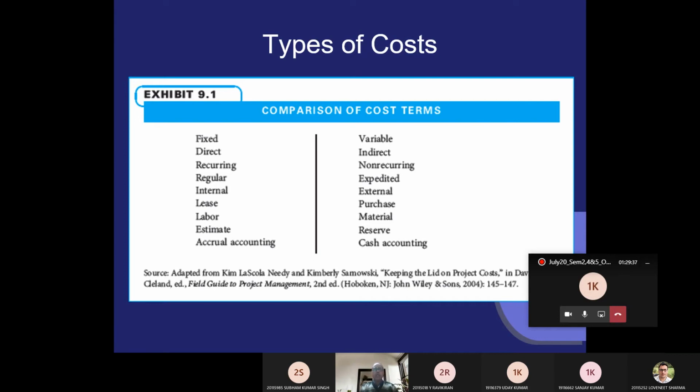Similarly, the costs are of two different baskets we can put: fixed cost, variable cost. I'm not going to elaborate what is the meaning of these, because all of us in the executive programs have already learned a lot of concepts pertaining to this.